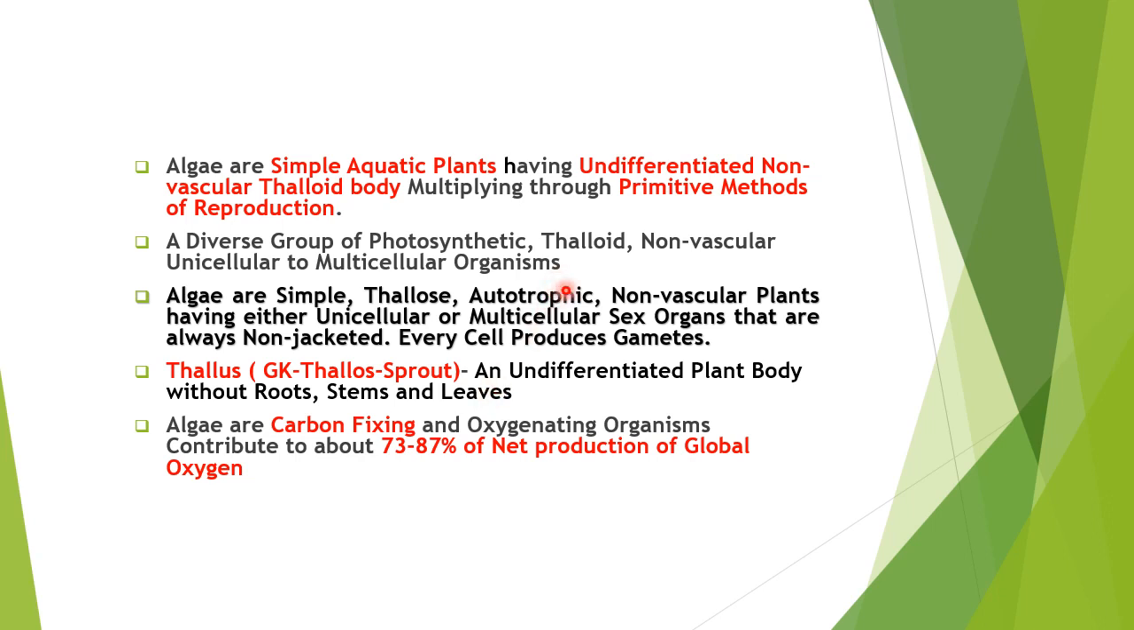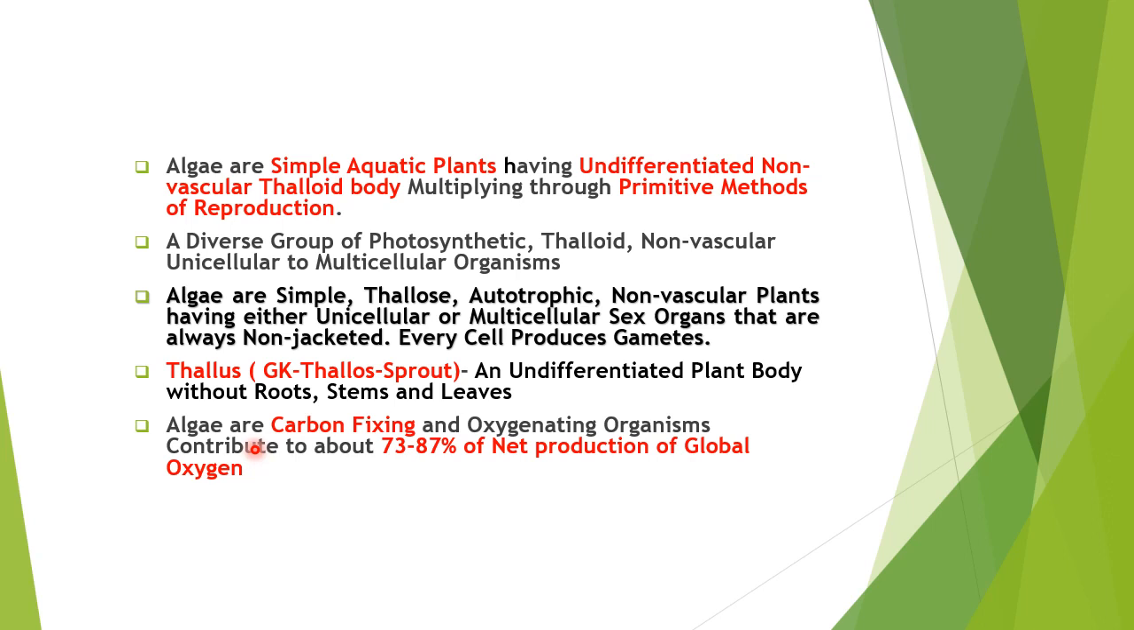Autotrophic, non-vascular plants, that is, they don't have the xylem and phloem, having either unicellular or multicellular sex organs that are always non-jacketed. As I said, sterile cells are not surrounding the sex organs in case of algae. Every cell produces gametes.